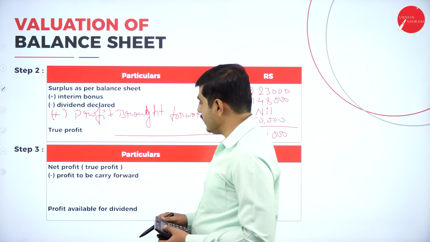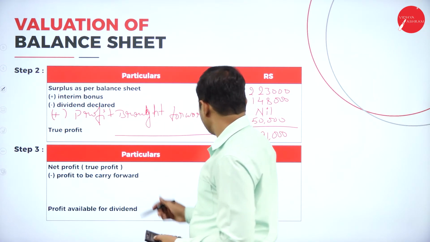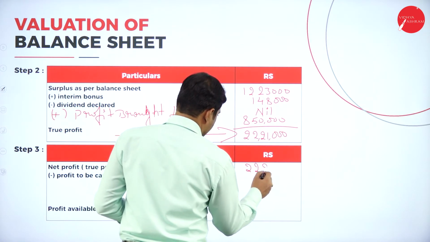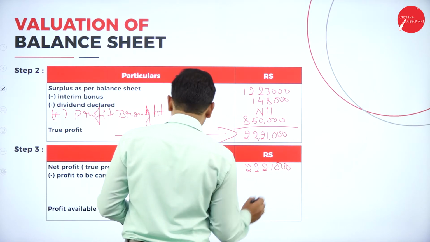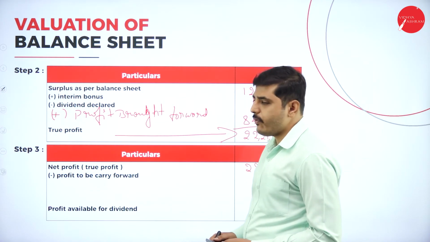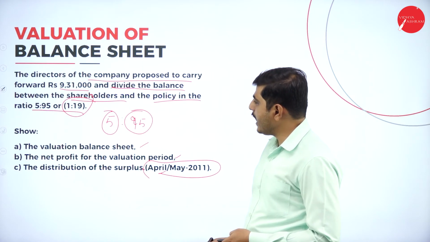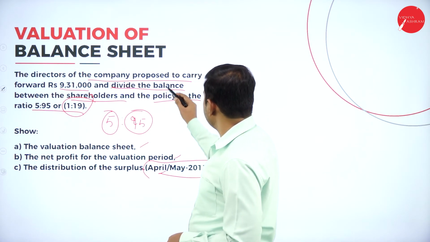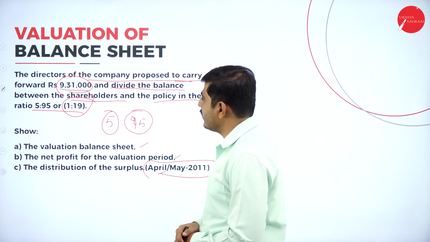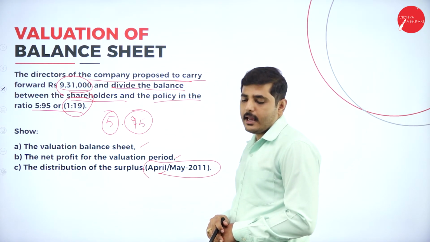Now let's come to the third step. So total true profit 22,21,000. Out of the true profit, deduct the profit carry forward. So what is the profit carry forward here? 9,31,000 is the profit carry forward.